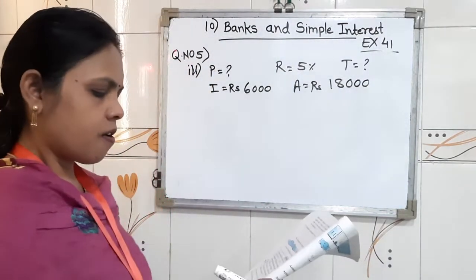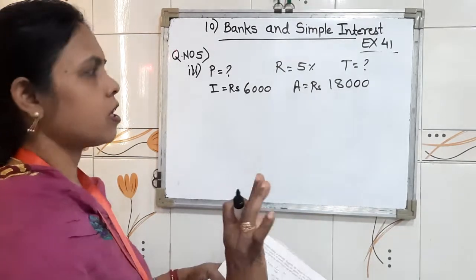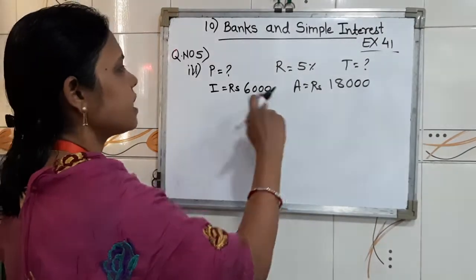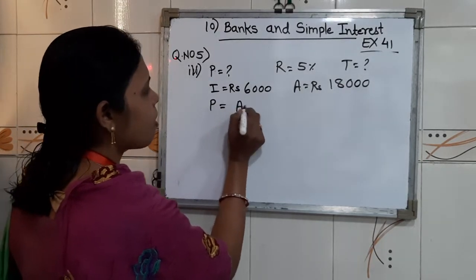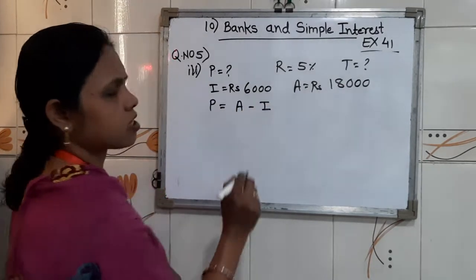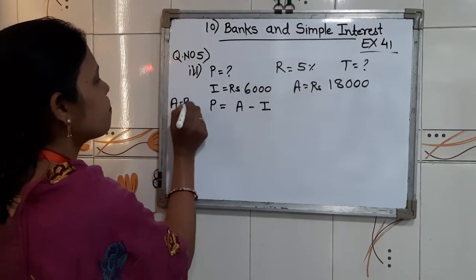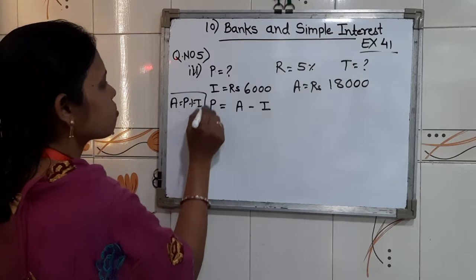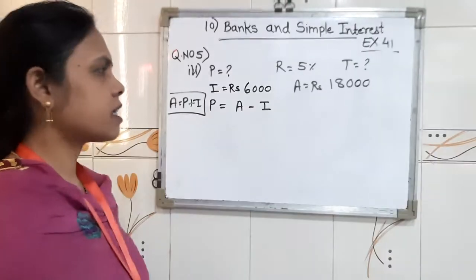So children, here first we can find out principal with the help of amount and interest. First write down P equals amount minus interest. Our formula is this way, A equals P plus I. Then from here P equals amount minus interest.